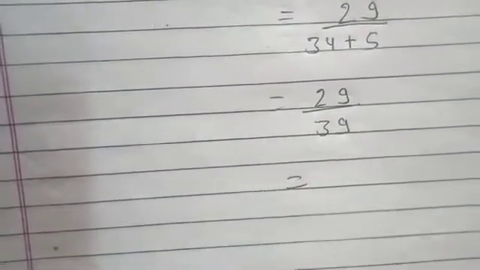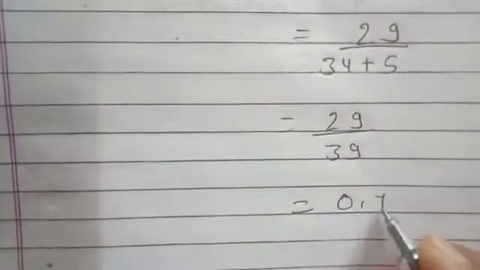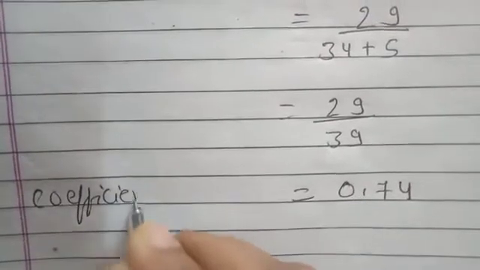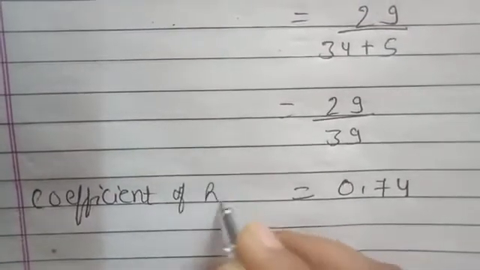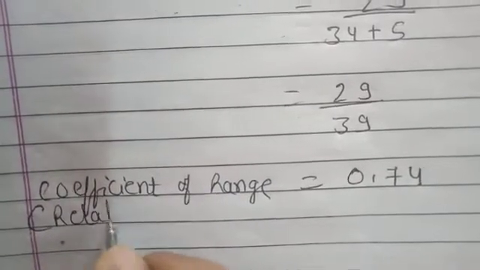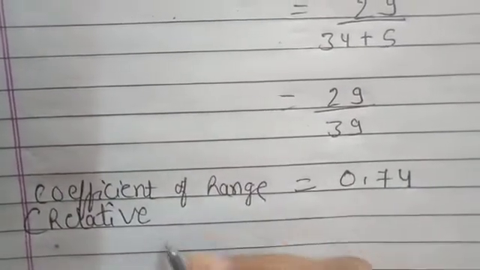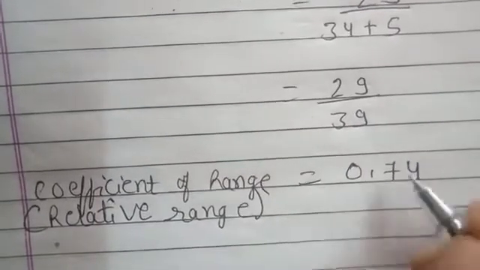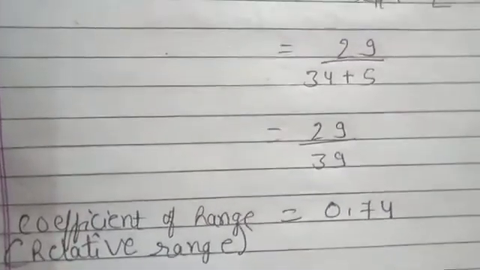So 29 divided by 39, that will give you 0.74. So my coefficient of range or relative range, as mentioned in your question, relative range is 0.74.